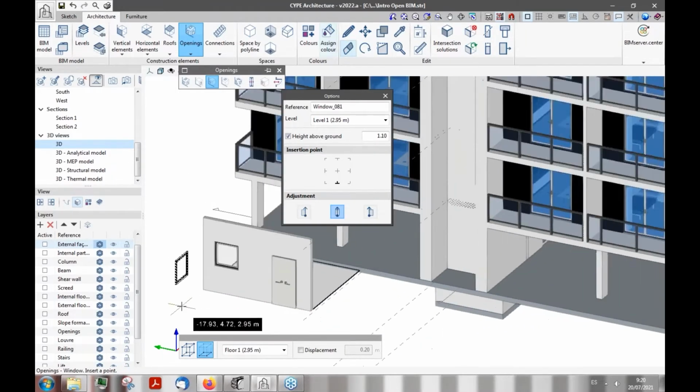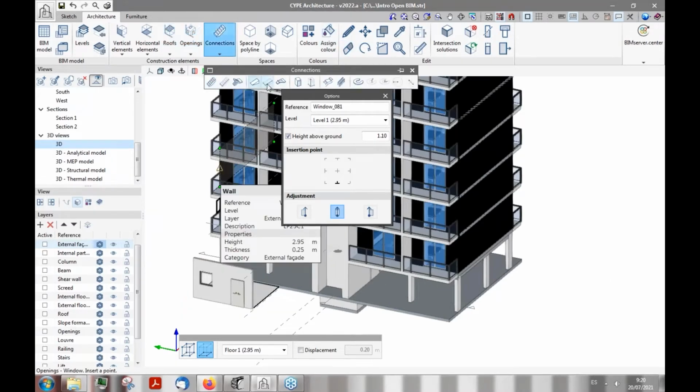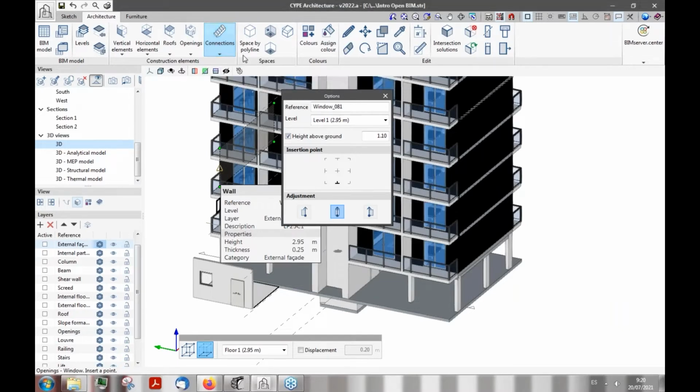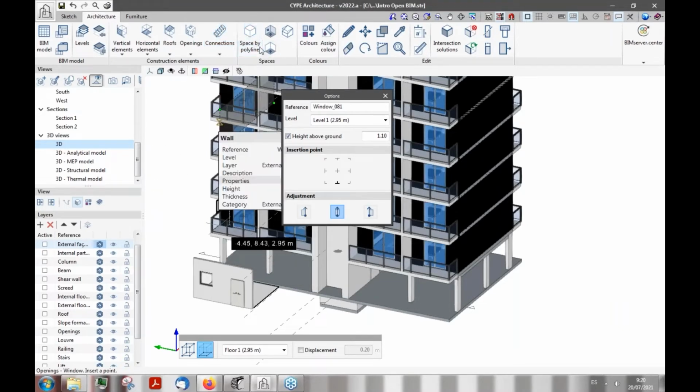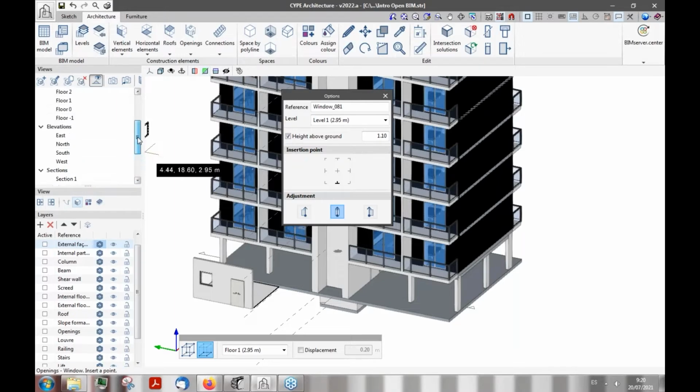Now, once we have our construction elements set, like connections, stairs and ramps, elevators, and so on, we could then start defining all the different spaces, and these space entities will be later used when we start working with, for example, the electrical installation, the thermal insulation programs, and so on.